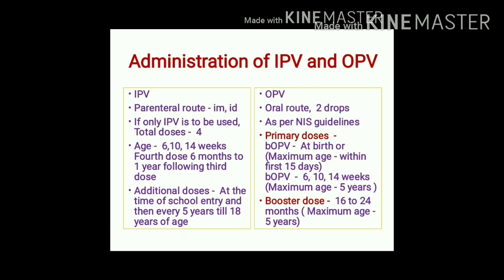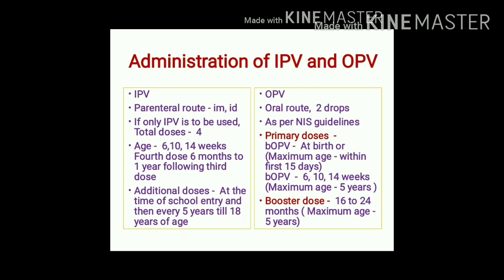Additional doses of IPV are recommended at the time of school entry and then every 5 years till 18 years of age. Now about oral polio vaccine. Oral polio vaccine is administered by oral route. 2 drops of this vaccine are administered. Now as per National Immunization Schedule, currently we give primary doses as well as booster dose of OPV. As per guidelines, the oral polio vaccine which is used is bivalent oral polio vaccine.